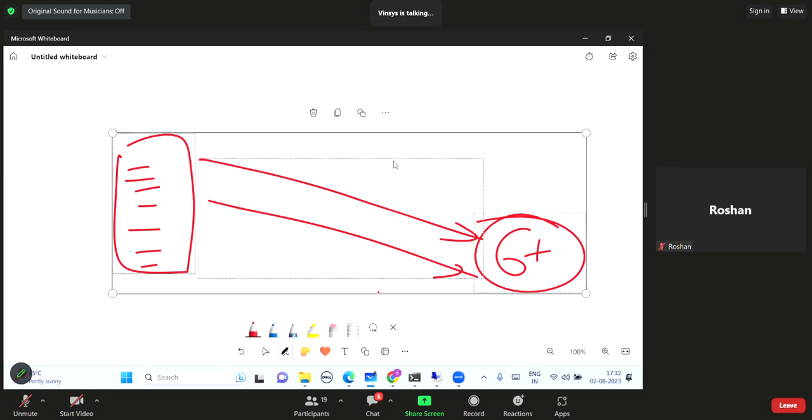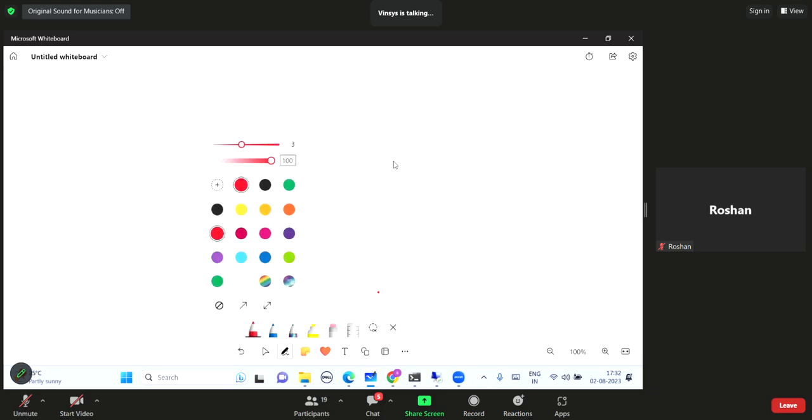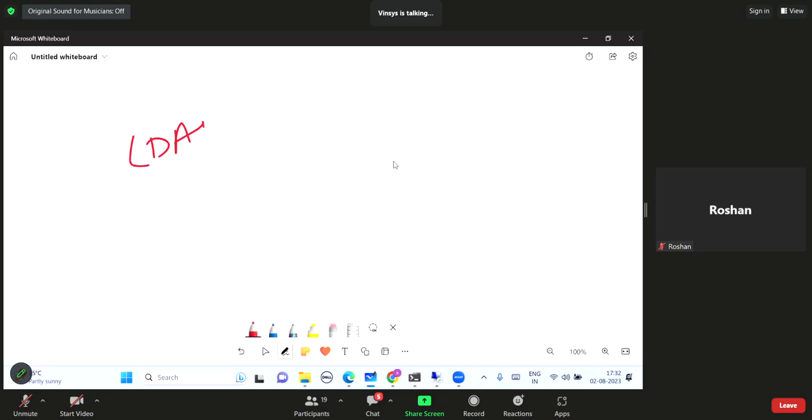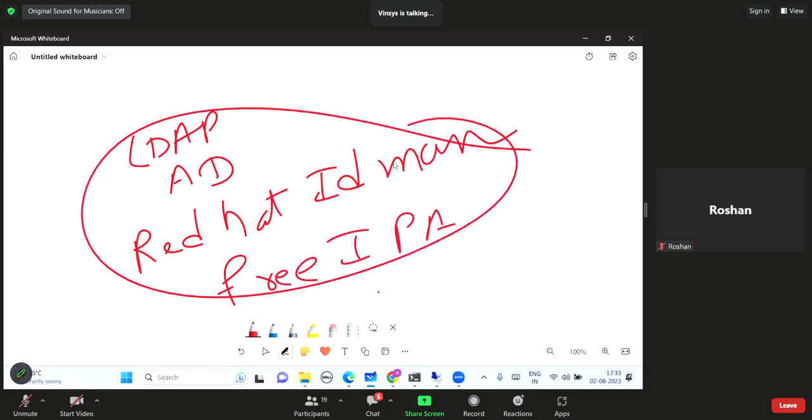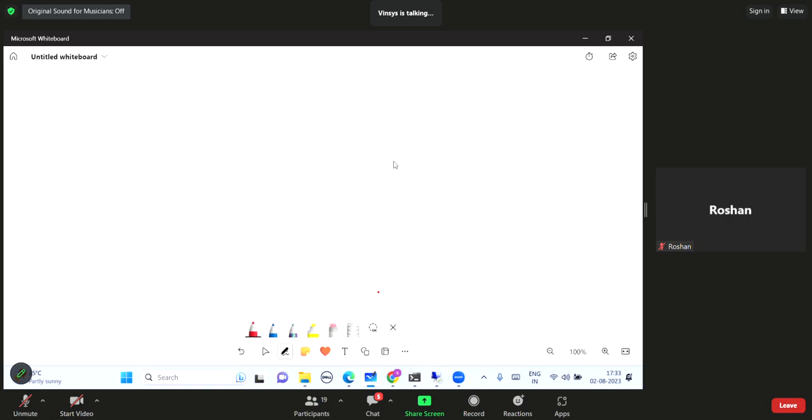Okay. So now, I have already told you LDAP is there, Active Directory is there. These are the various solutions available to store the centralized users. Okay. Even we have Red Hat Identity Management. Okay. This is one service, Red Hat Identity Management for Linux, or even we can use FreeIPA. Again, this is used for Linux. So these are some examples of these identity services.